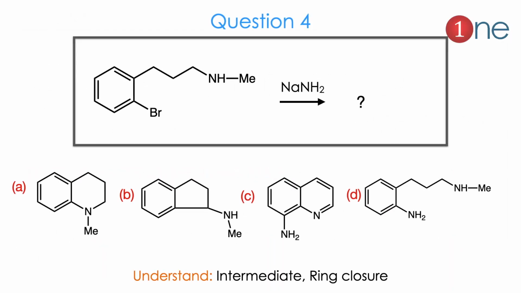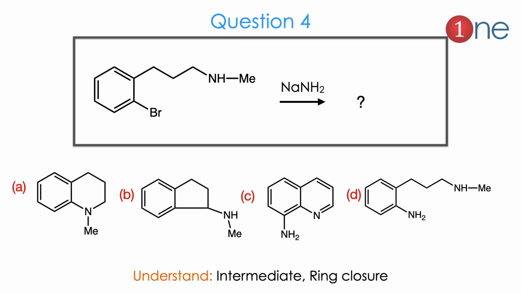Question number 4, bromobenzene is there. In the ortho position a long chain secondary amine is there. They have given sodamide as the reagent. They ask you to find the product. Here the choices are given, and the intermediate you have to guess.